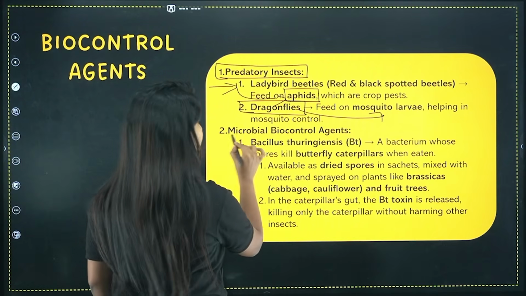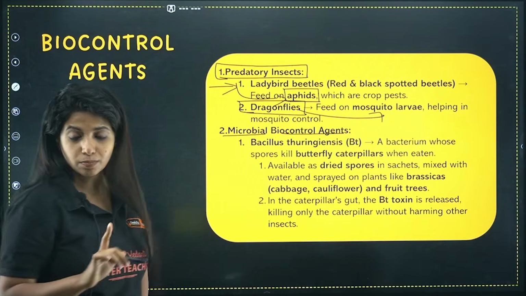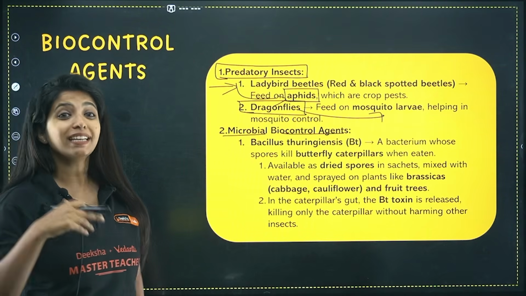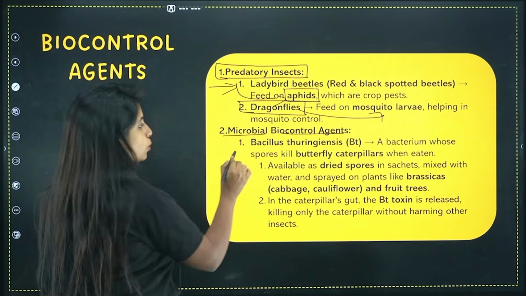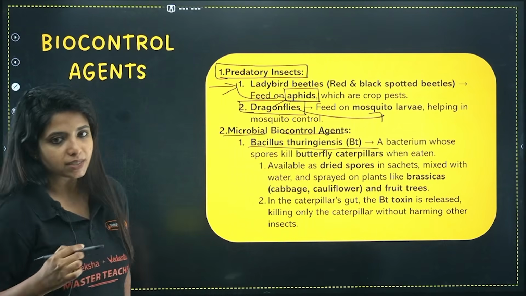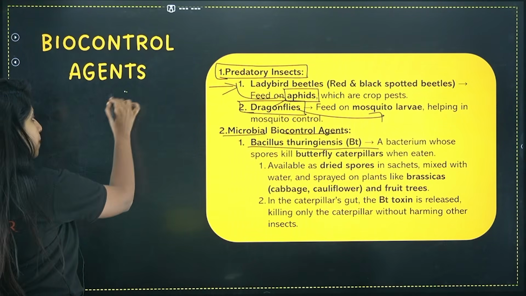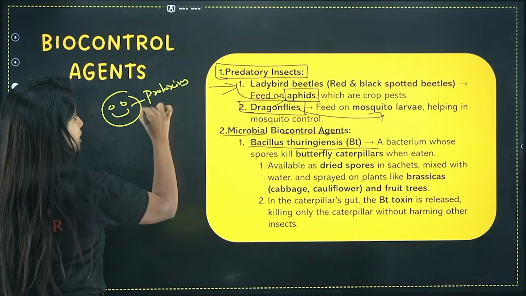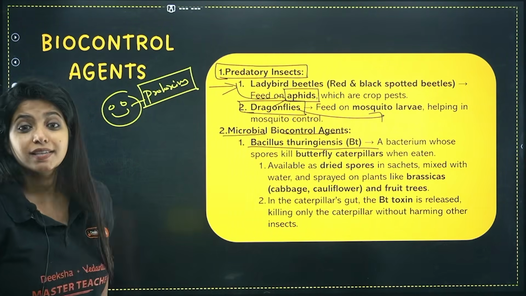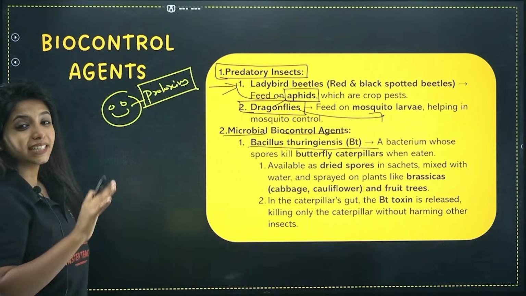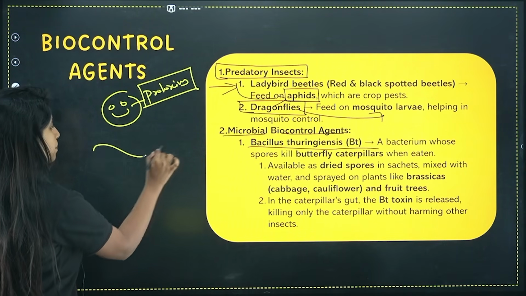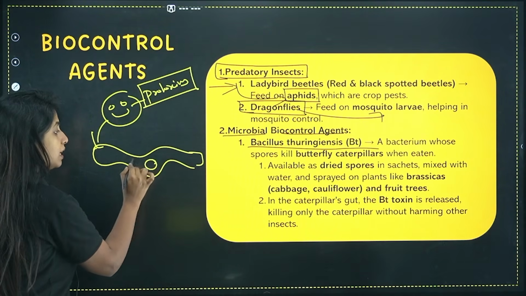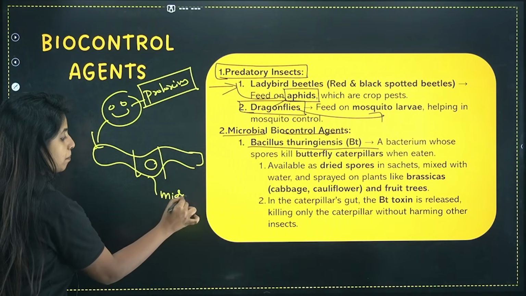Done. Next is the microbial biocontrol agent. So predatory insects are done. Now we talk about microbial organisms that are going to kill the insects. The first one is Bacillus thuringiensis, a very famous one. How does it work? Bacillus thuringiensis is a bacteria, my dear children, which has some protoxins within it. That means some toxins that have an ability to kill certain groups of organisms. But for that, it needs the correct environment. So suppose this particular bacterium is eaten by a caterpillar. What happens? The bacteria goes to the mid-gut region.